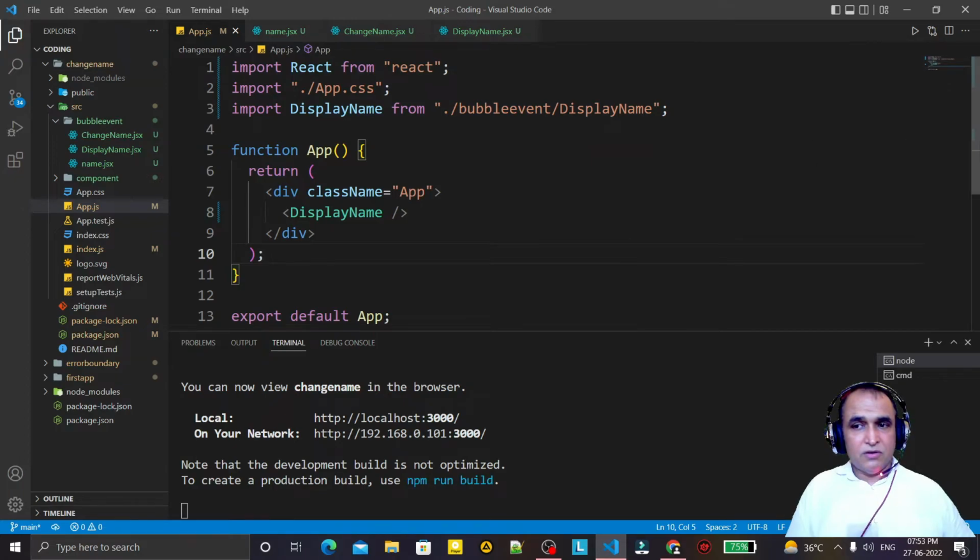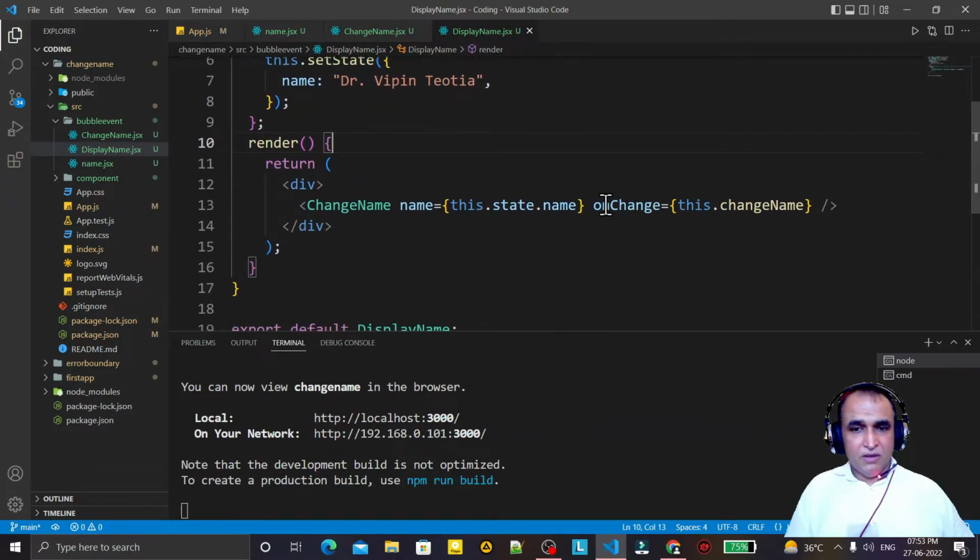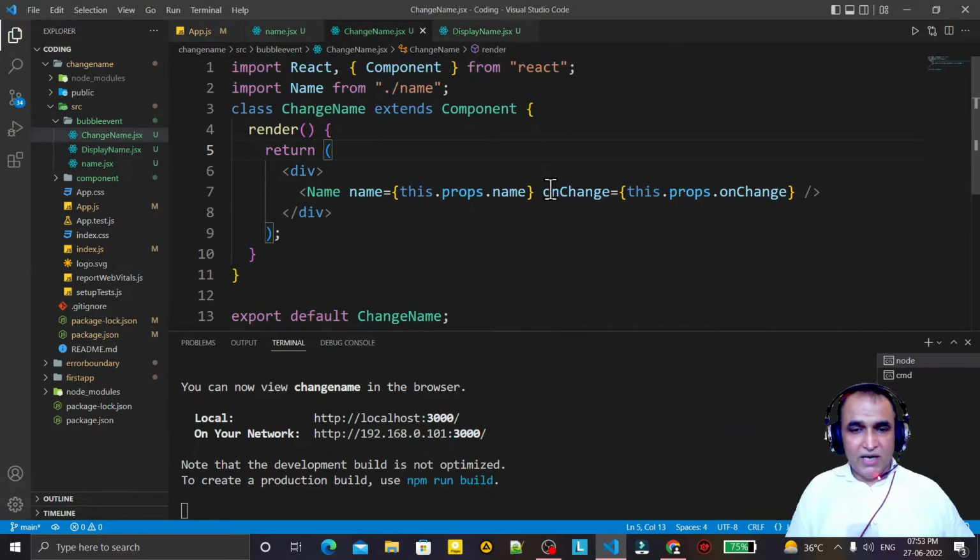So the first concept was event handling, the second concept was raising of event and handling by the parent, it's called a controlled component, and this last one is bubbling of event. So we have here display name as a grandparent. This grandparent is passing some events to this child. Again the child is passing those events to the grandchild.